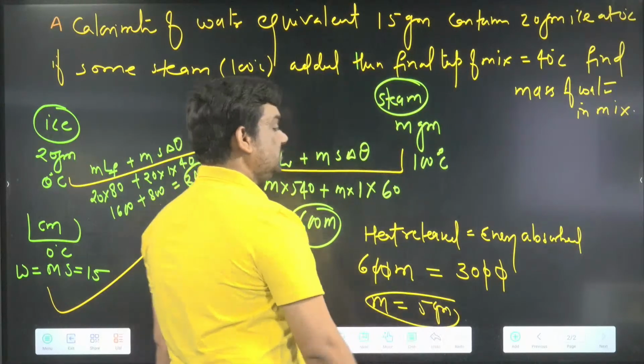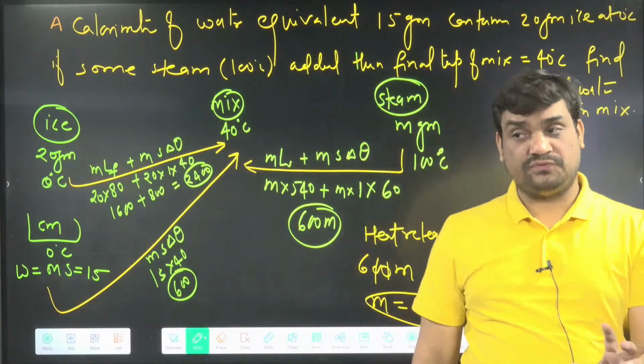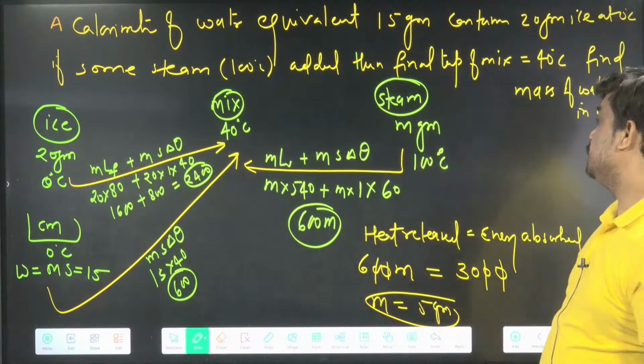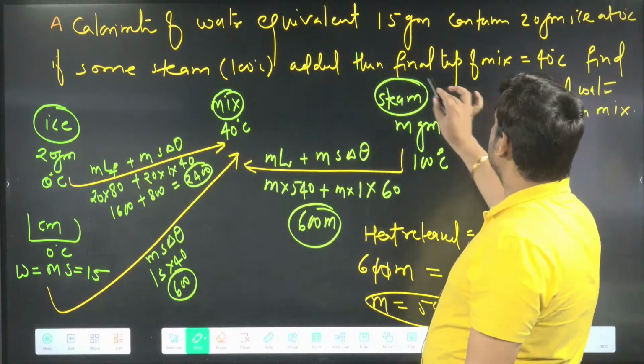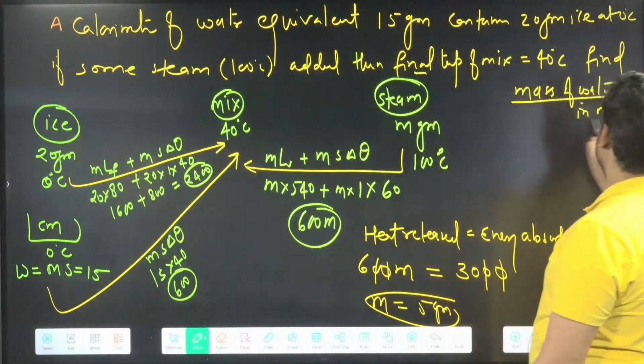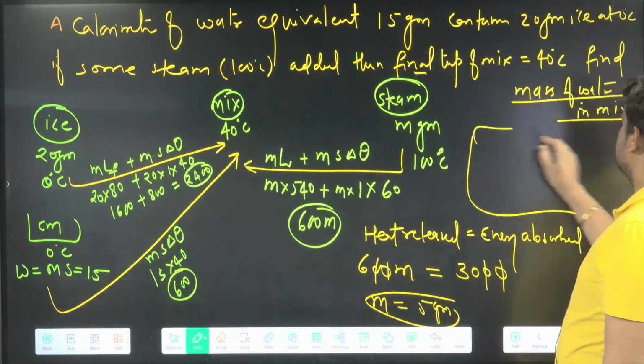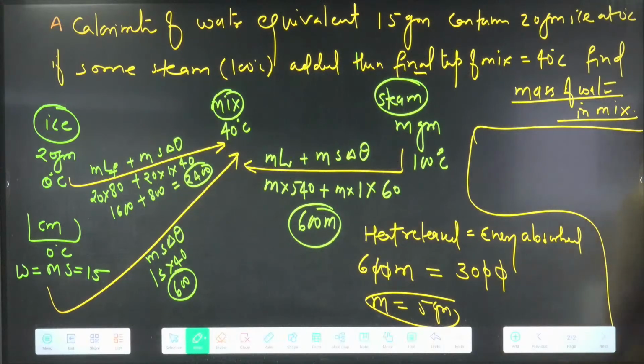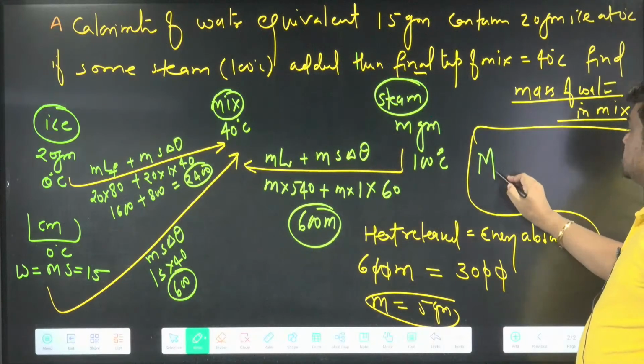So 5 gram steam is going to condense, but the answer is not 5. Be careful in the examination about what they are asking. They are asking to find the mass of water in the mixture. They are not asking how much steam will condense, they are asking how much water will be there. So the mass of water.